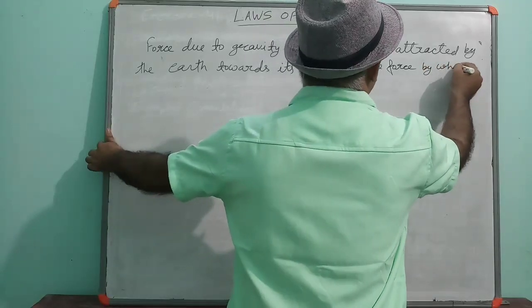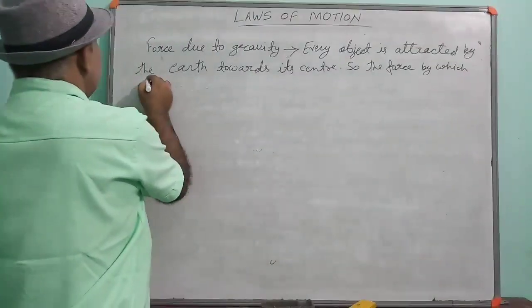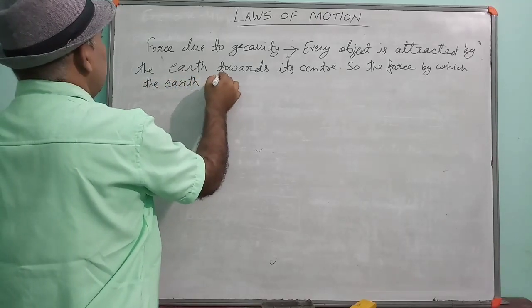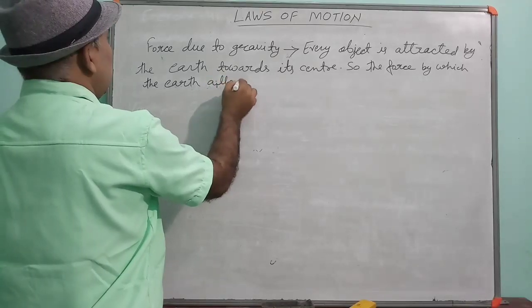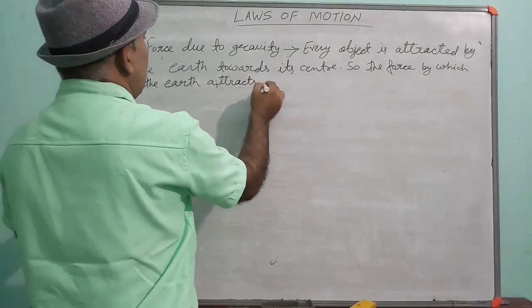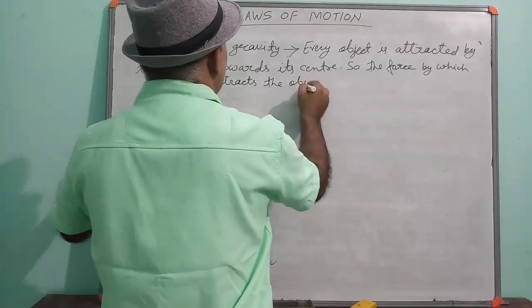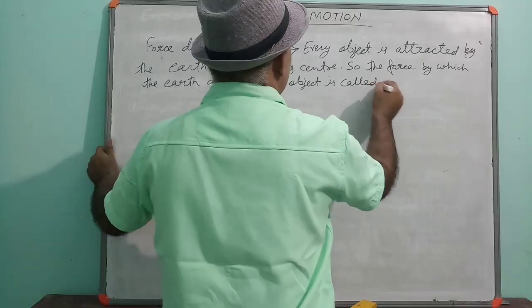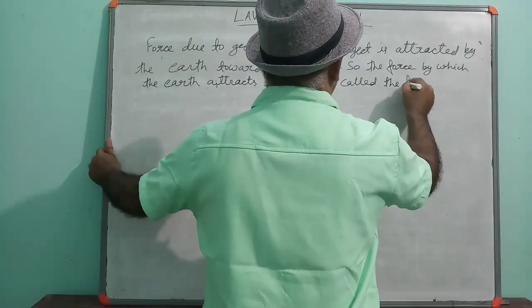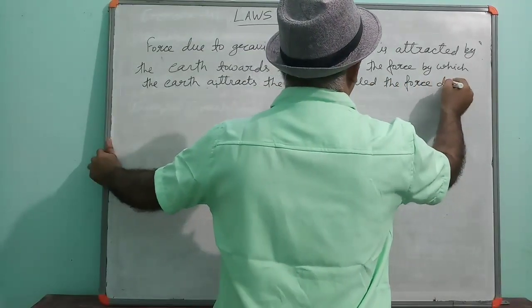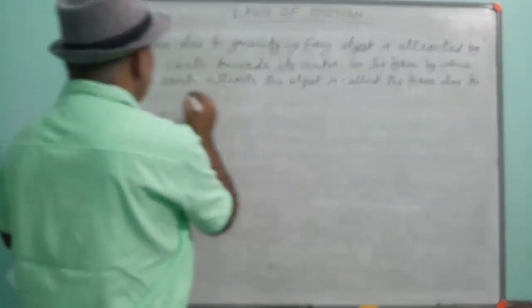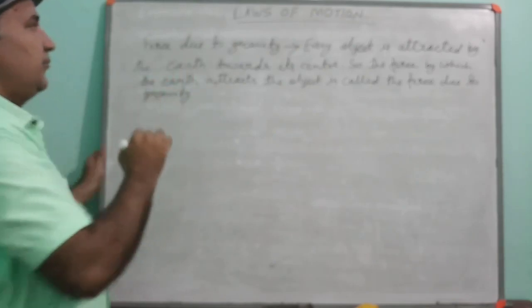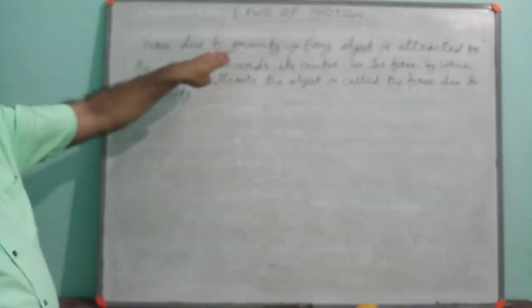So the force by which the earth attracts the object is called the force due to gravity. Okay, what is the force due to gravity?